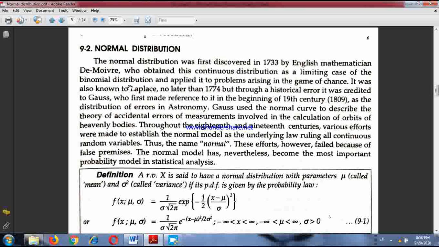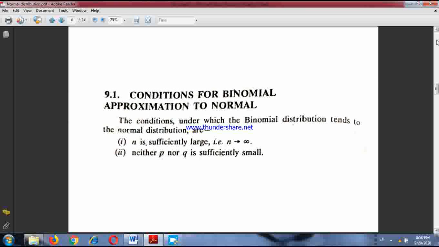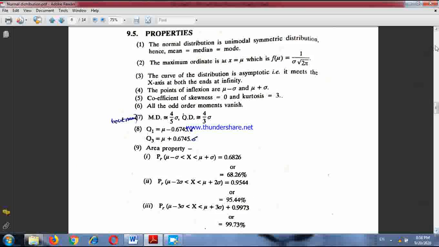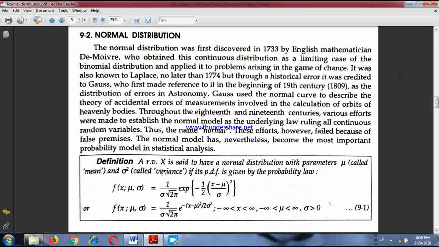As a limiting case of the binomial distribution, that means from the binomial PMF, with n tending to infinity and p and q not tending to 0. Under these two conditions, De Moivre obtained the probability function of the normal distribution. And how do we define the normal distribution? A continuous random variable x is said to follow normal distribution with parameters mu